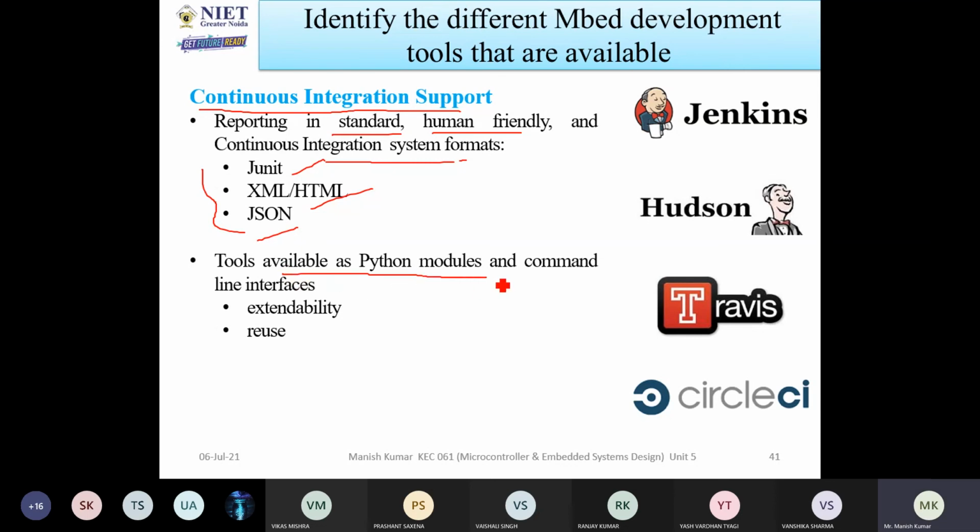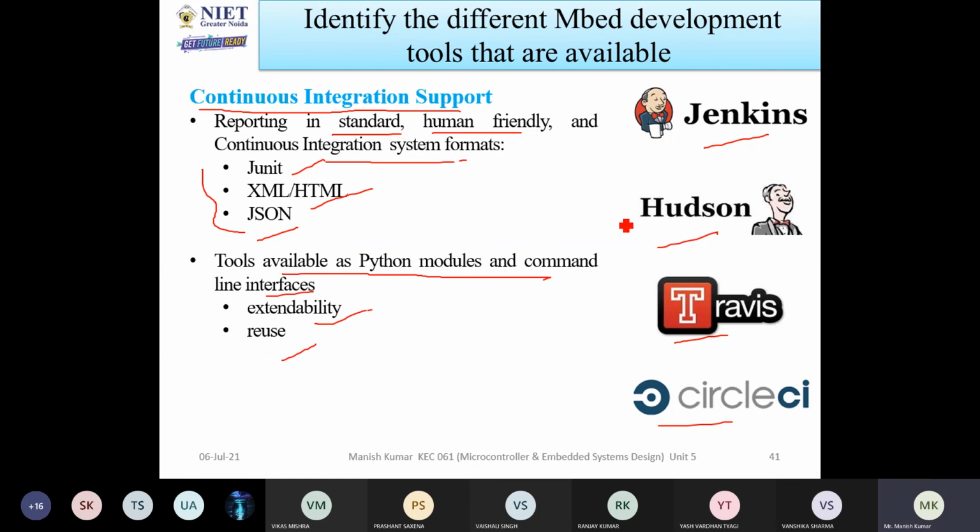Tools are available as Python modules and command line interface, for extendability and reuse. So this is a benefit of Python modules. You can use any language, whichever you are familiar with; it's not a big issue. So you can see Jenkins, Hudson, Travis, CircleCI. These are all companies available in the market. So it will help you to come out from the problems.